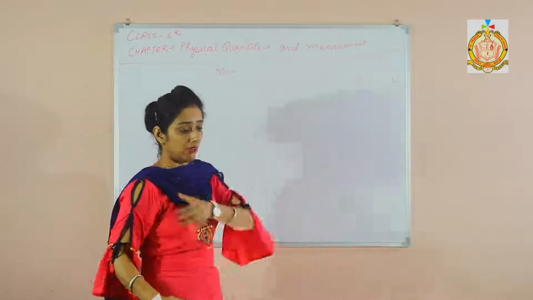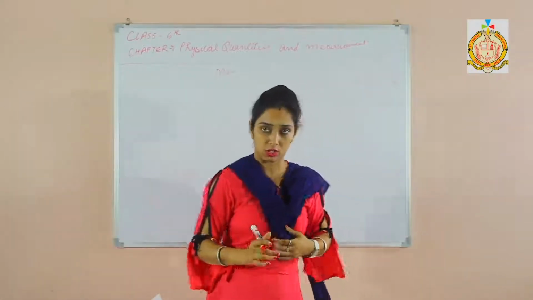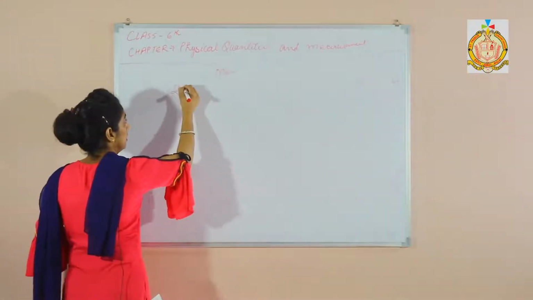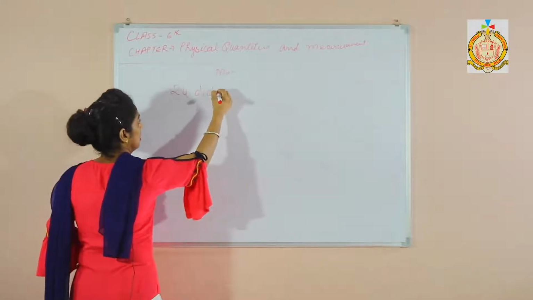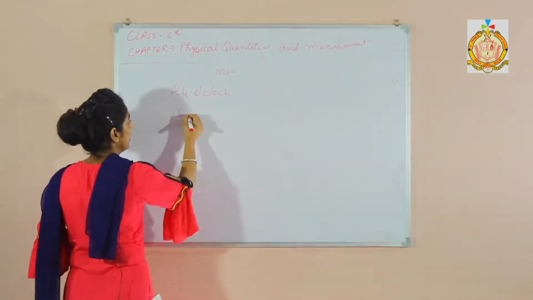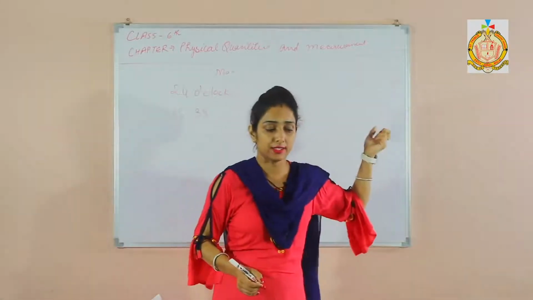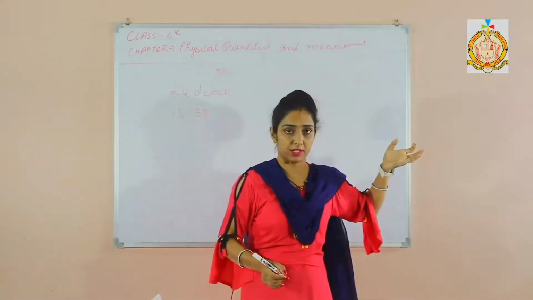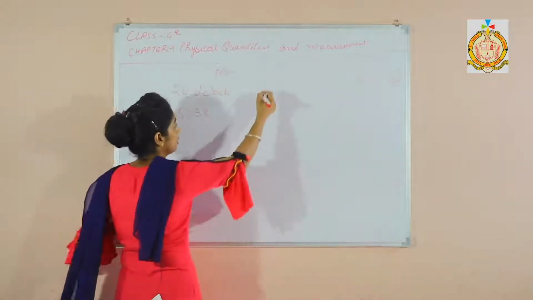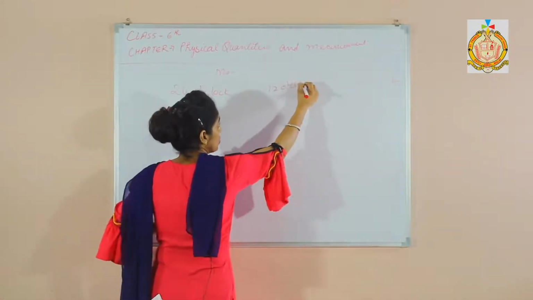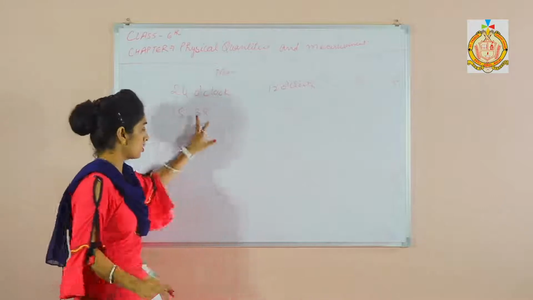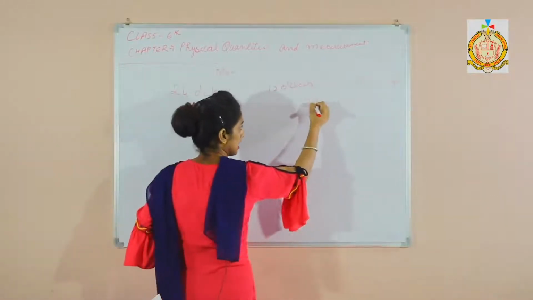So if you have a 24-hour clock time of 15 hours and 38 minutes, you have to convert it into a 12-hour clock. The minutes do not change, they remain the same.